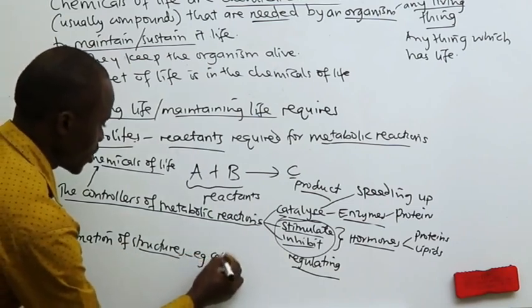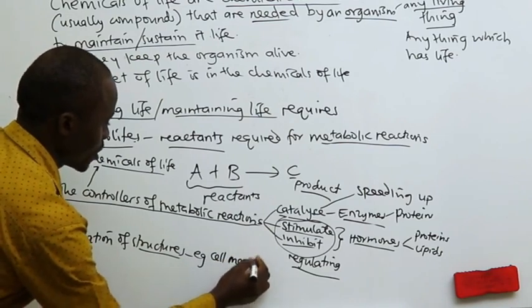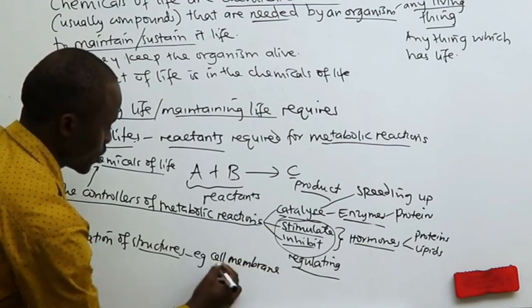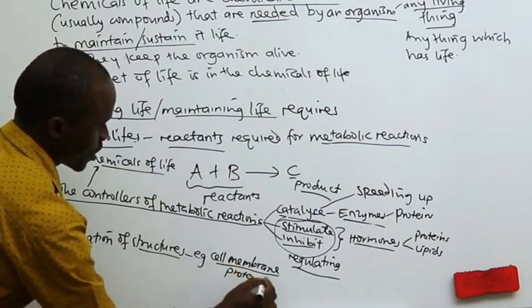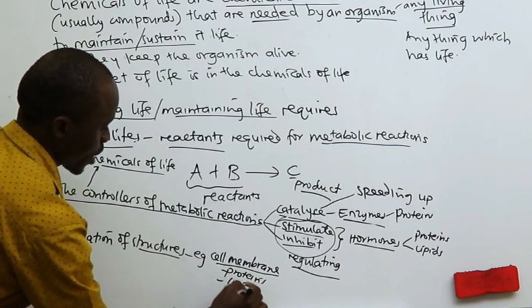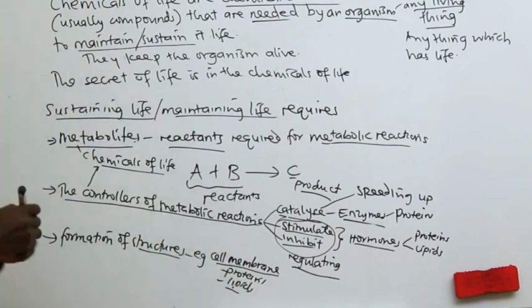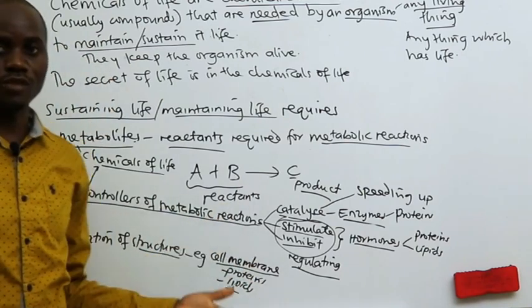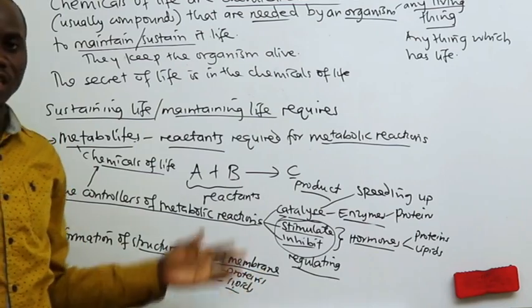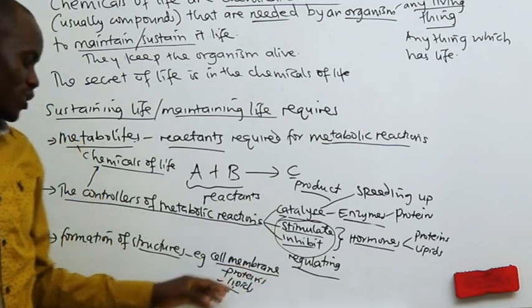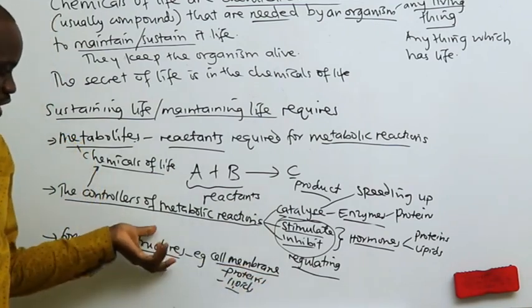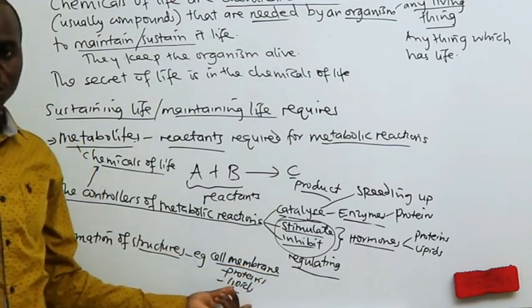Take cell membranes, for example. The cell membrane is a structure which is formed from proteins, lipids, among other components. These are the two main components, but we shall find it having other components like glycoproteins, phospholipids, cholesterol. But you can really see that to form a structure, you need certain chemicals.